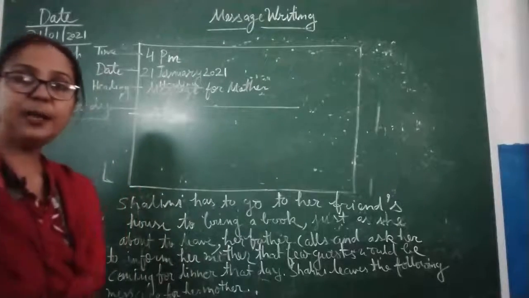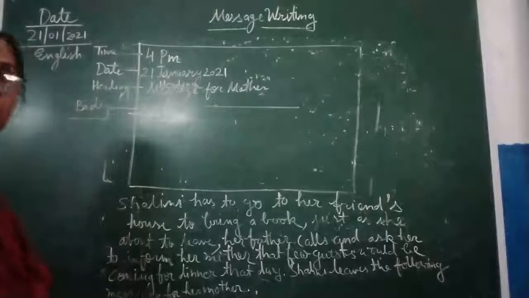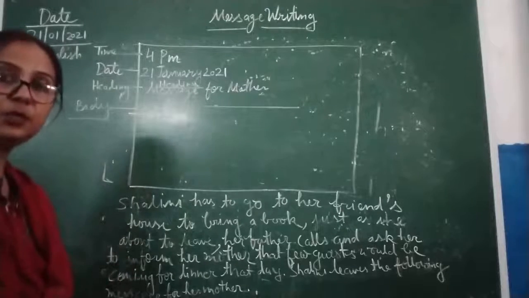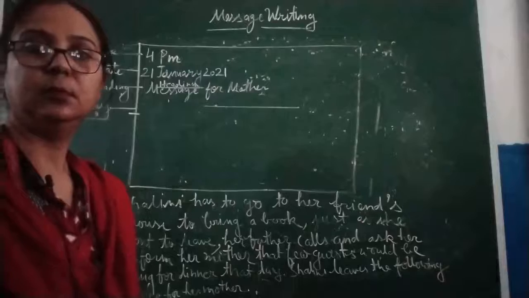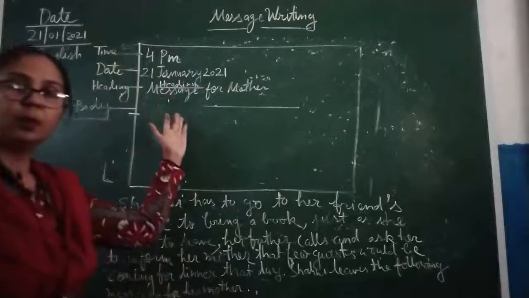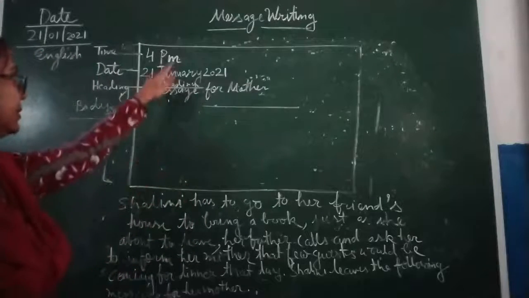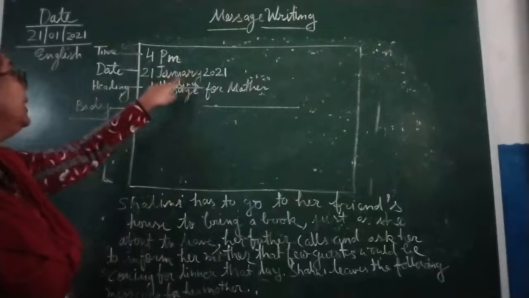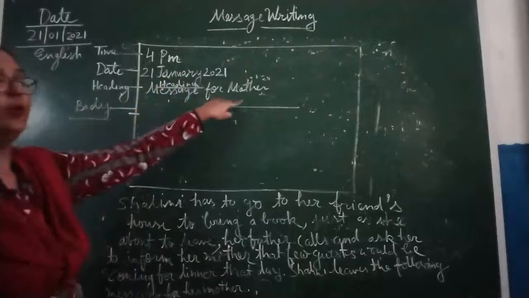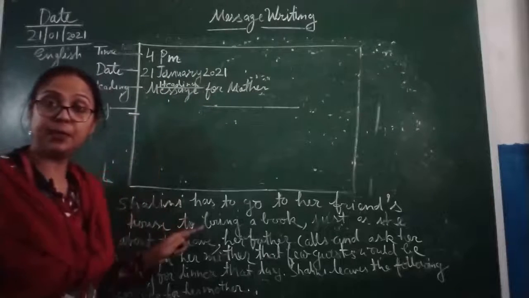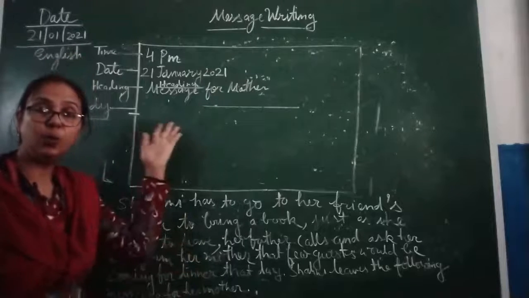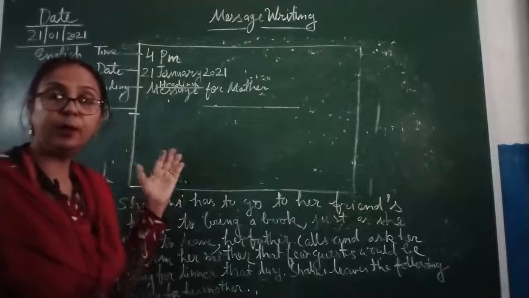So let's start writing our message. First of all, you just write down the question, and then we will write the message. Now children, as we have discussed in this format, first time will be mentioned and then date and then heading, message for mother, because this should be mentioned over there. Mother will be able to understand what is the message from her daughter.